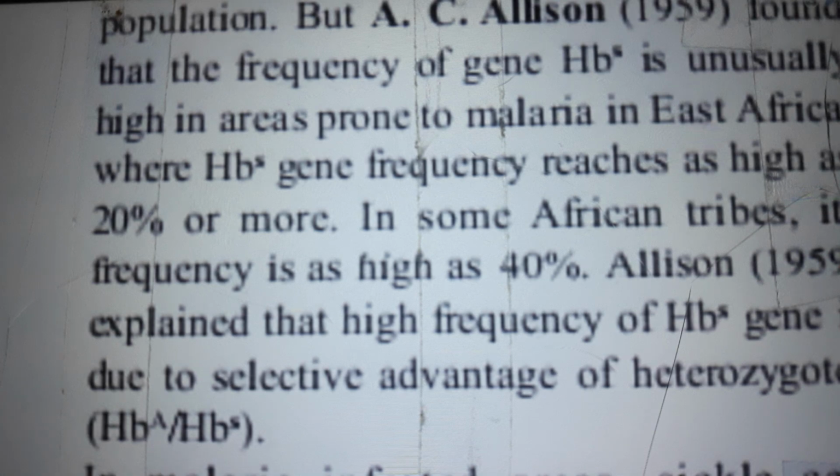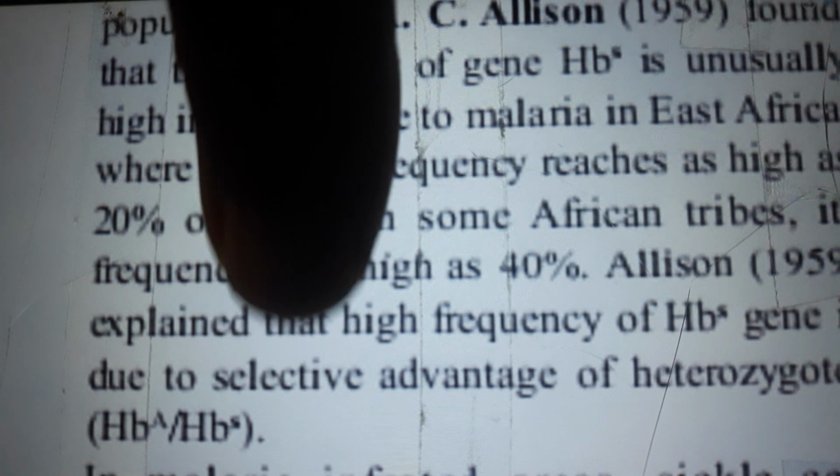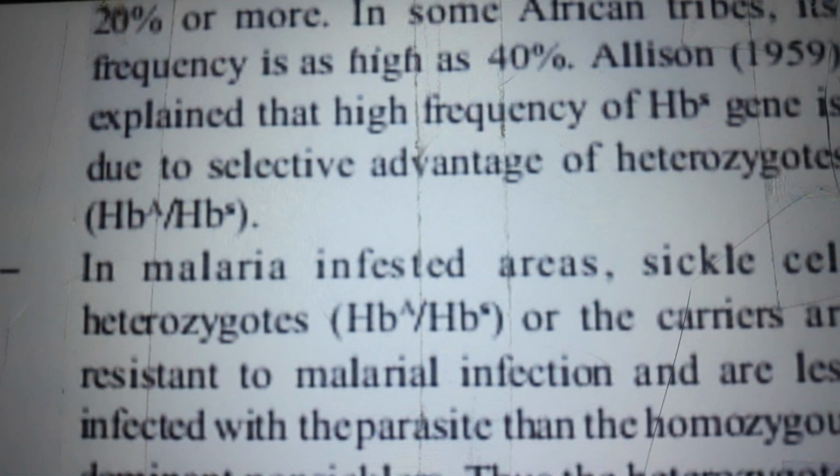In some African tribes, its frequency is as high as 40%. Allison, 1959, explained that the high Hbs gene frequency is due to selective advantage of heterozygotes.